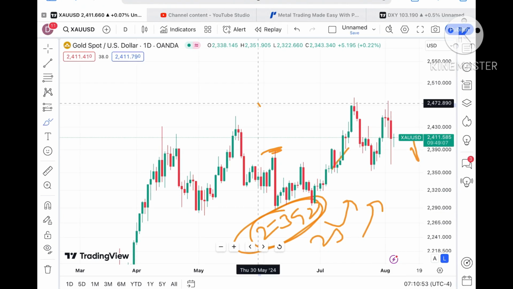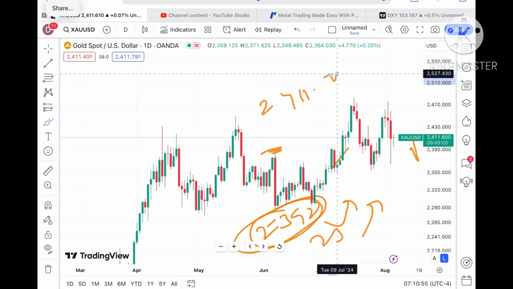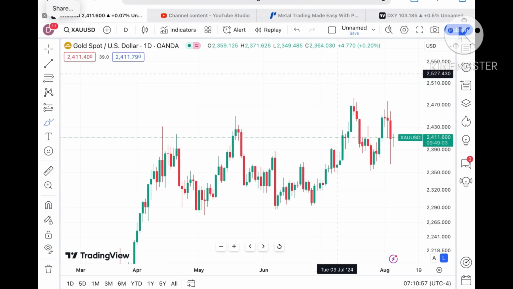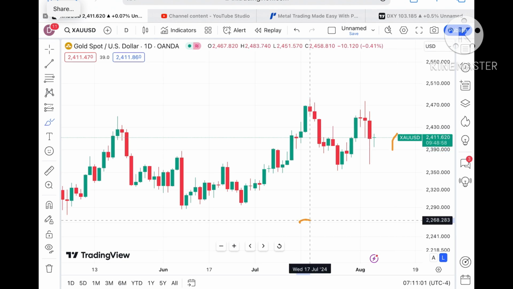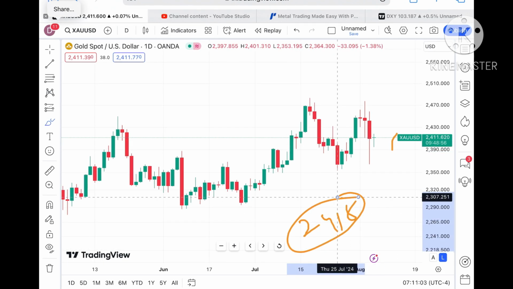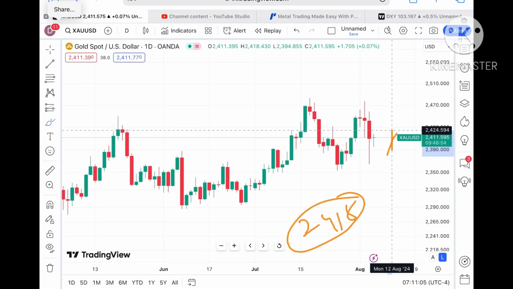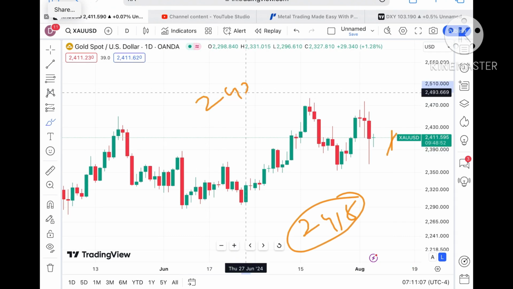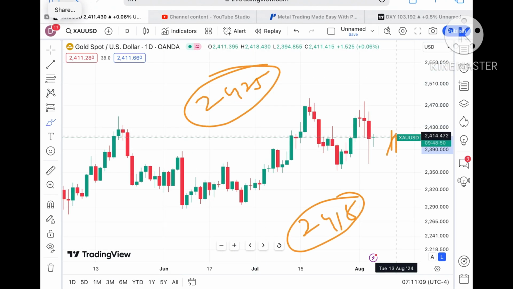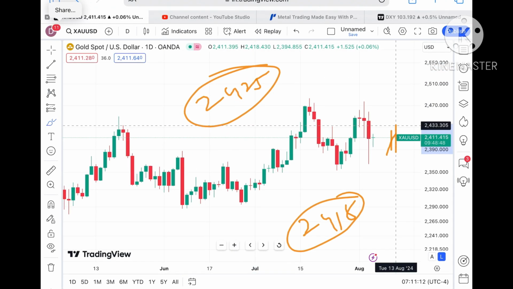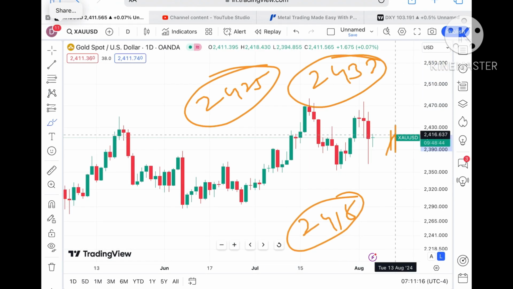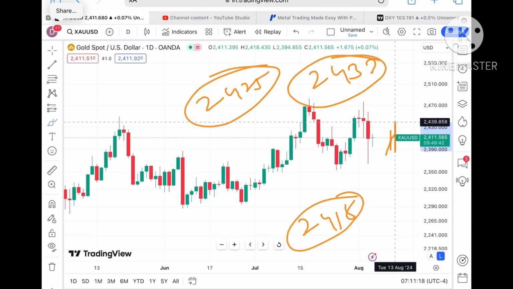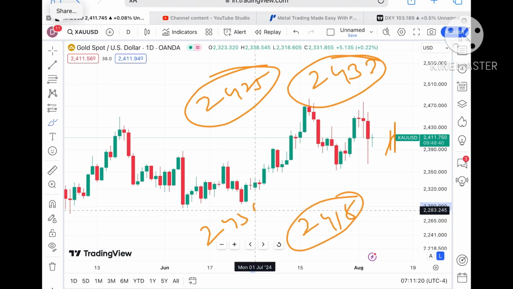Now the gold price is trading at a level of 2411.585. Suppose the price sustains this level, we can see it can touch a level of $2418, which is already being tested here. So there are chances of going towards a level of around 2425. Suppose the price moves above that particular zone, we can see it will go towards a level of around 2432. And if that sustains, we can see a further upside movement towards a level of around 2439.